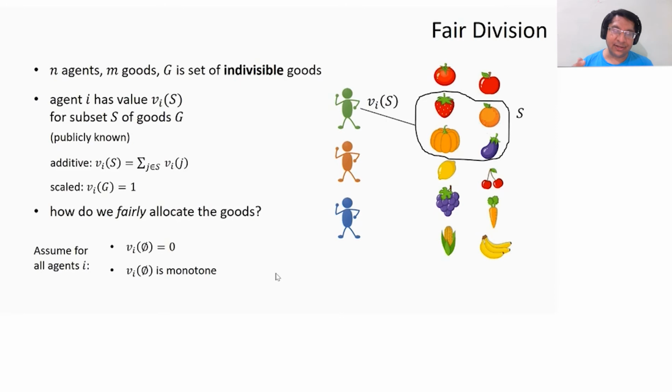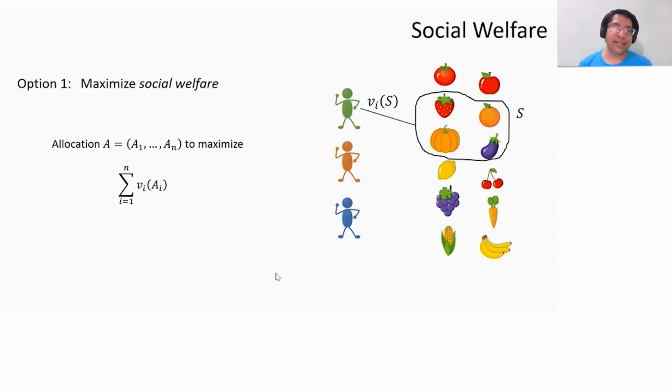So before we look at fairness, let's first look at another common objective which is studied, which is the social welfare. In this case, I want to come up with an allocation A to maximize the sum of values of the agents for the bundles that she is assigned. I'm going to be using A equals A1 through An to denote an allocation where Ai is the set of goods that agent i gets, and A1 through An partition the set of goods. As I said, this is a very commonly studied objective. We know a lot about this. Let's take a look at a quick example.